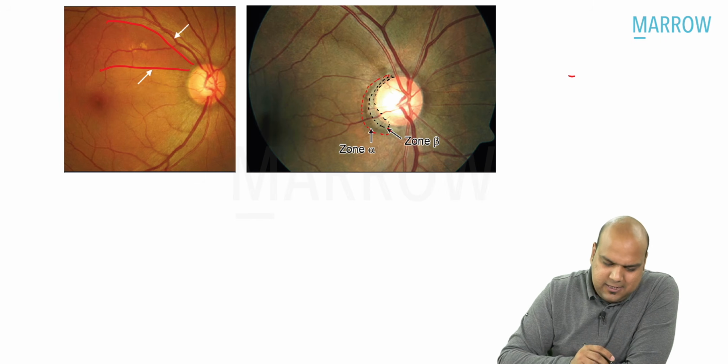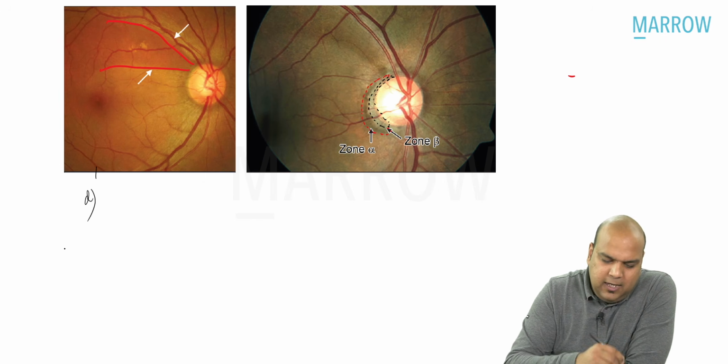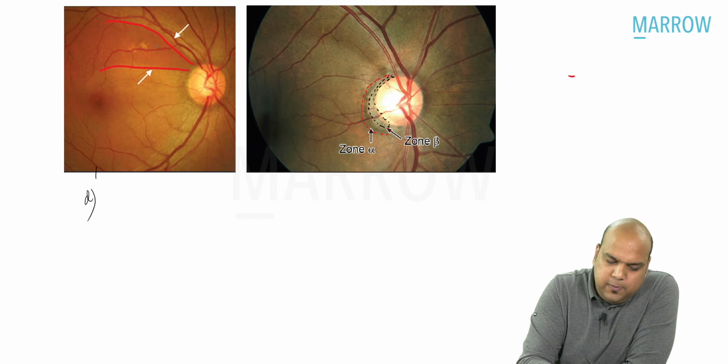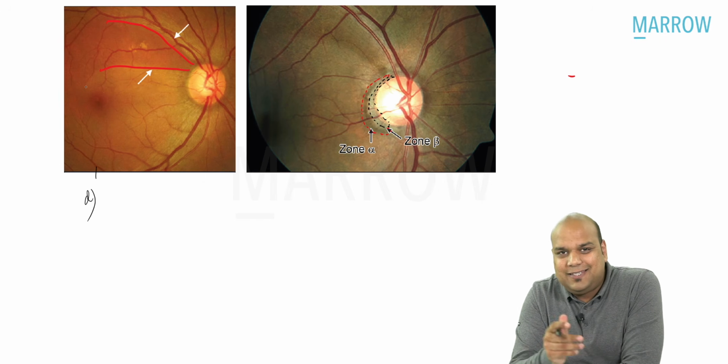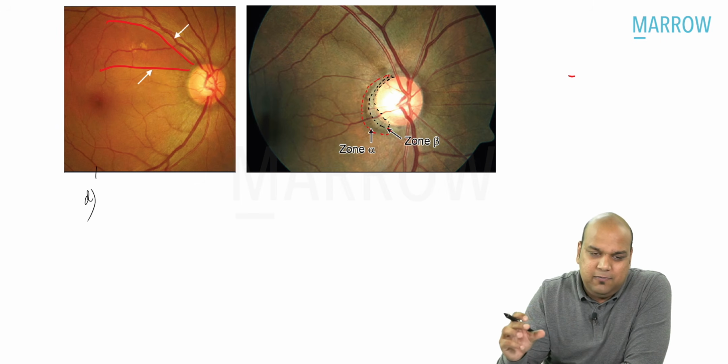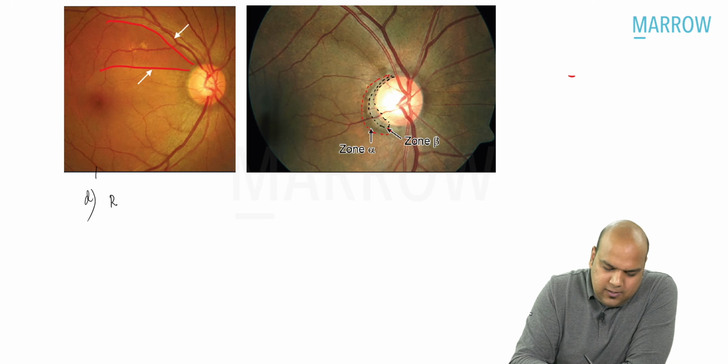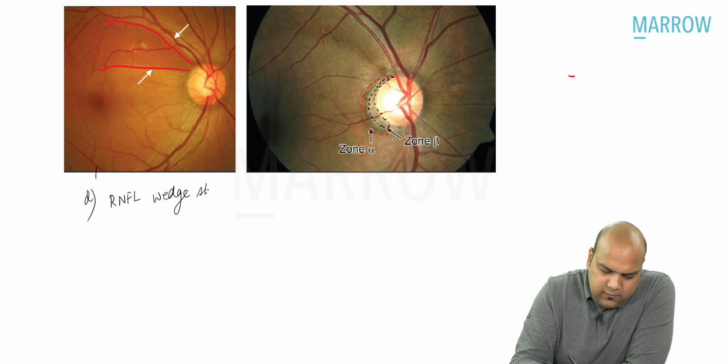Let us see some other images, everybody. Let us see image D. In image D, between the two white arrows, between the two red lines, you can see a wedge-shaped area, everybody, which is shining with red color. So we call this RNFL, retinal nerve fiber layer wedge-shaped defects. This is usually seen on a green-free filter.